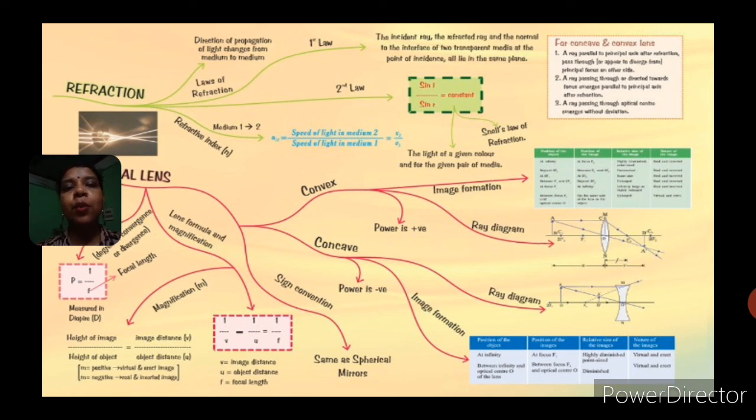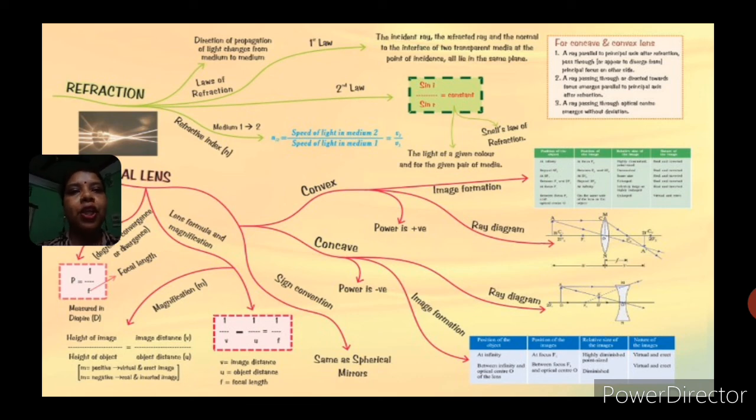What is the lens formula? It is the relationship between object distance, image distance and the focal length of a spherical lens. And magnification is similar to the mirror case, that is height of the image by height of the object. But another important thing here is that it will be m equals v by u. Minus will not be there.